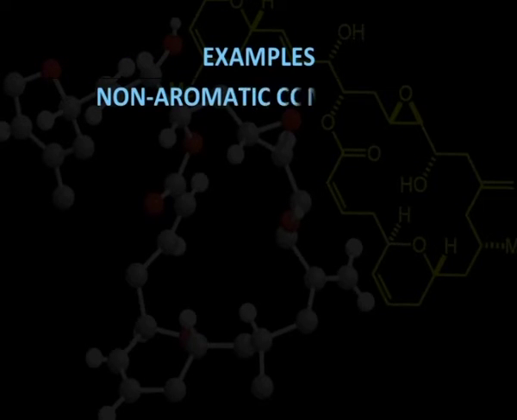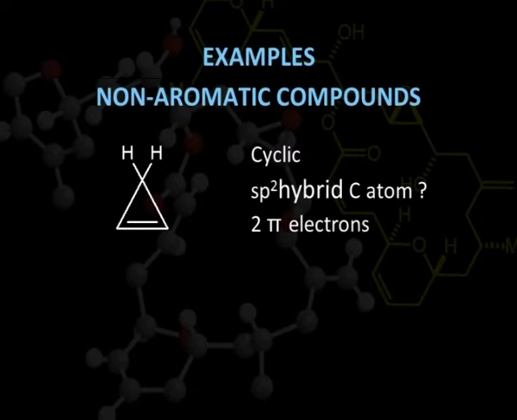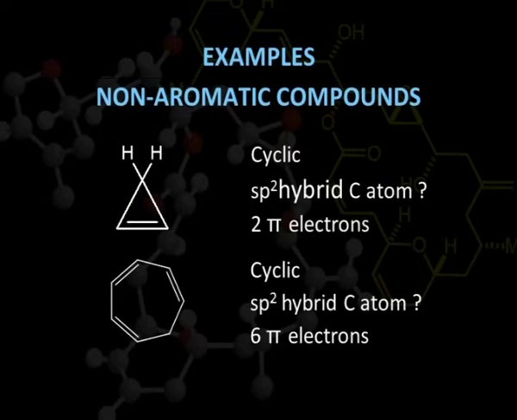After discussing the case of aromatic compounds, we can also understand some non-aromatic compounds. Non-aromatic means they are cyclic, but they do not have all the conditions proposed by Huckel's rule. For example, in this case, it possesses 2 pi electrons, 4n plus 2. It is cyclic, but this compound is not planar because each atom of the ring is not sp2 hybridized. Here we can see this particular carbon has 4 single bonds. So 4 single bonds means sp3 hybridization.